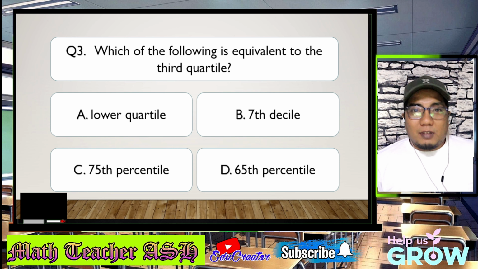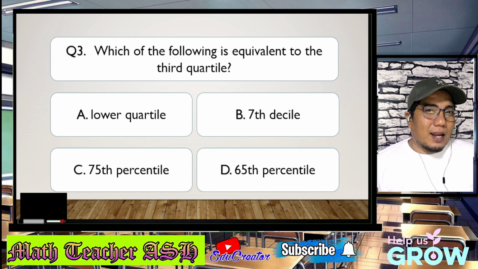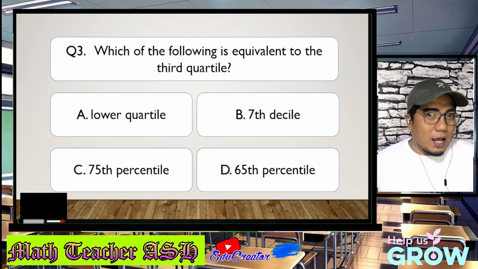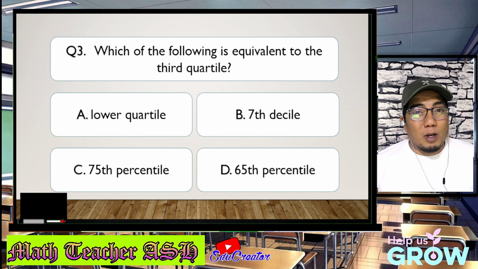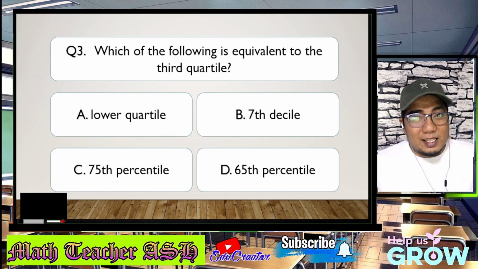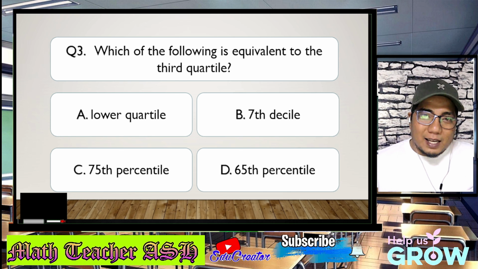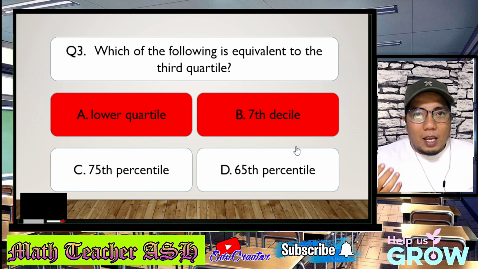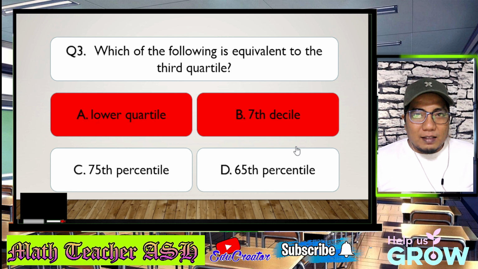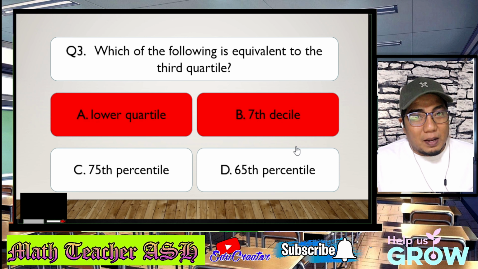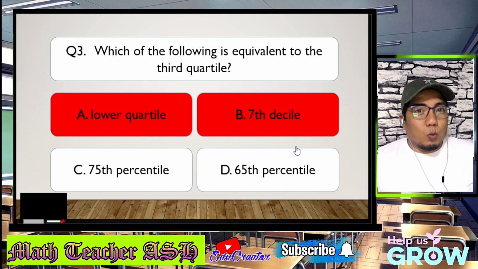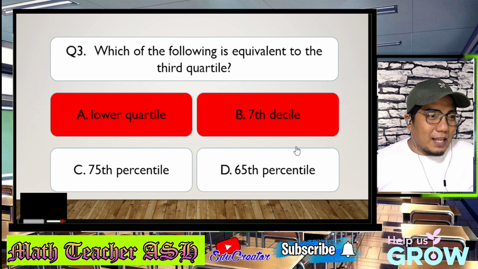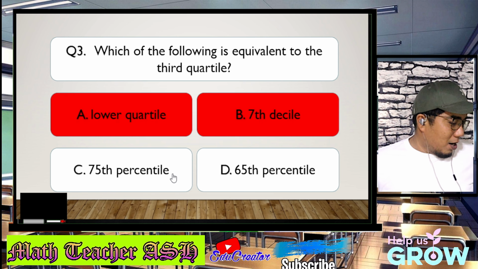Now, talking about 3/4, basically, if we are trying to get the value or the equivalent of it in the decile, there would be none because that would give us 7.5 decile because the decile is in the 10 parts. So, basically, A and B are already wrong for this question. Alright. Now, talking about percentile, as what I've said, 3/4 is equivalent to 75%. So, therefore, talking about 100 parts, then the correct answer would be the 75th percentile. So, letter C.